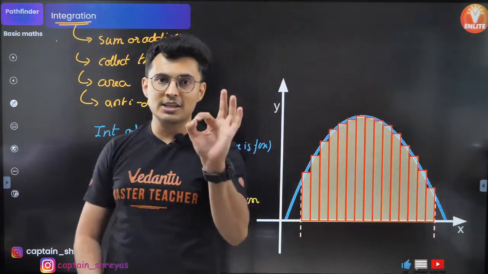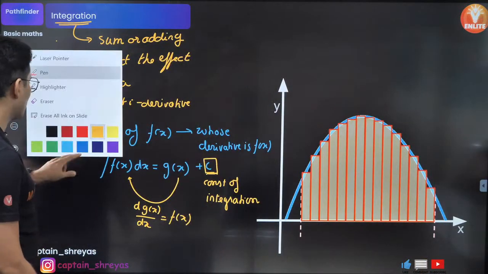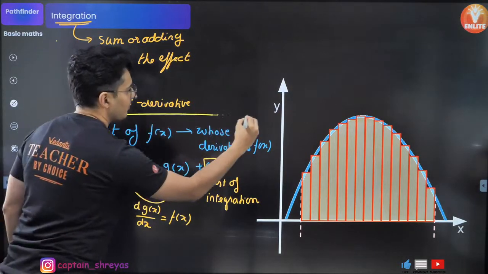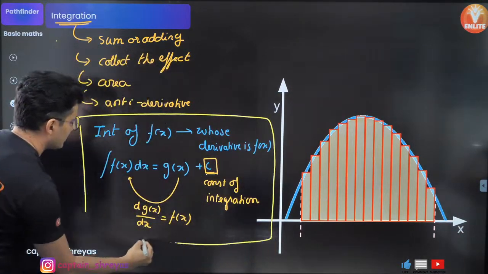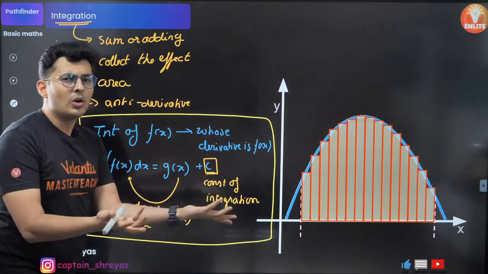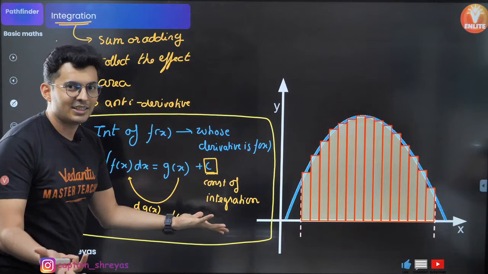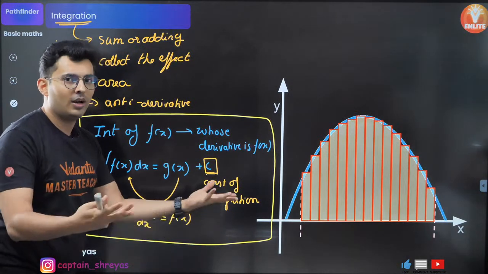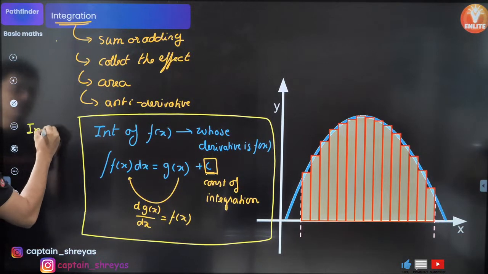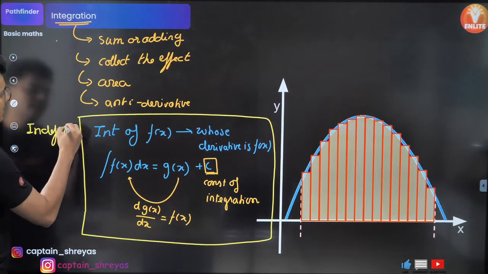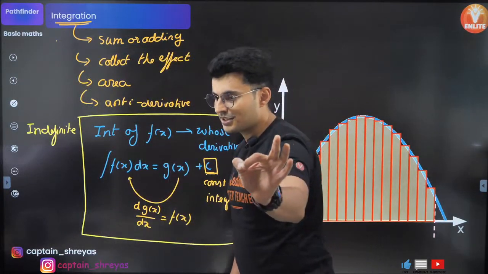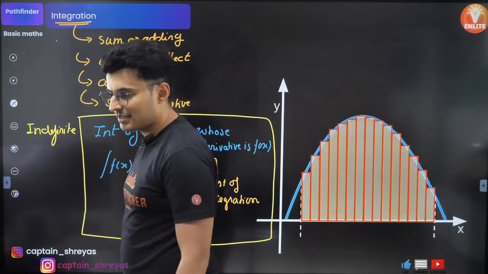This kind of integration is called something. What is this called? This kind of integration, whatever we have learned here, is called something. Because there is an unknown, I do not know the value, it is indefinite. If you know, definite. If you don't know, indefinite. Hence this is called indefinite integration. What is this called? Indefinite integration. Very good, guys. Excellent.